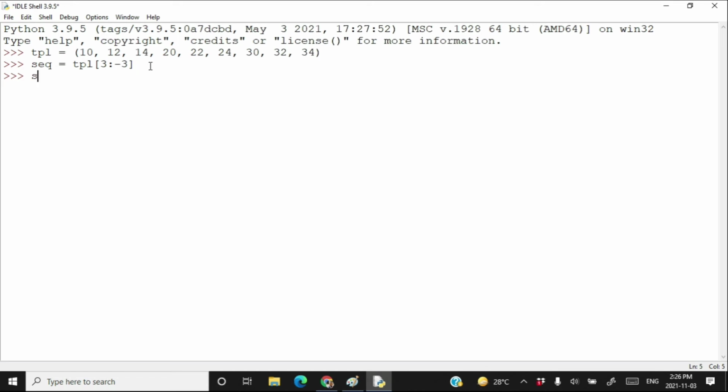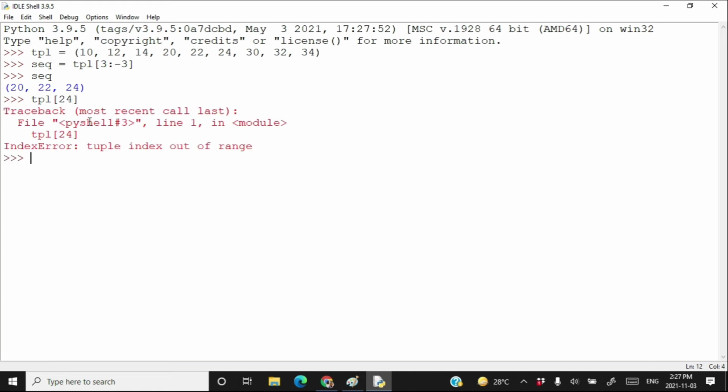Type seq, and this is our slicing of tuple. What is the highest index in this tuple? 0, 1, 2, 3, 4, 5, 6, 7 and 8. Up to 8, it is the last index of the tuple. If I try to access an index in a tuple, say 24, it will throw an error that index out of range.